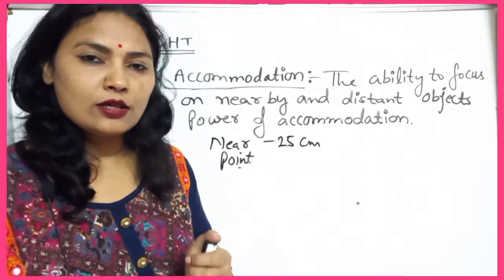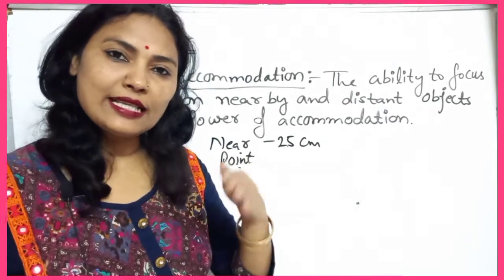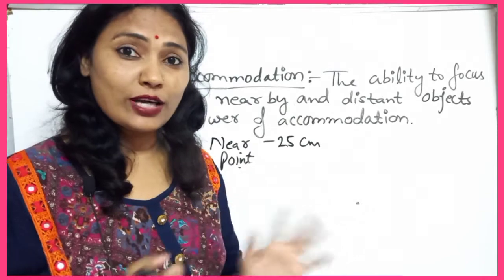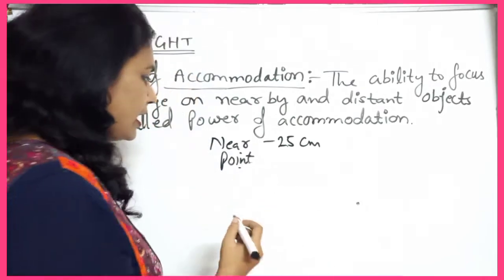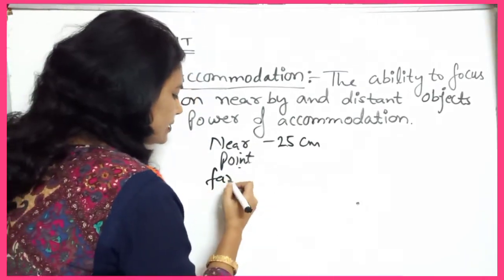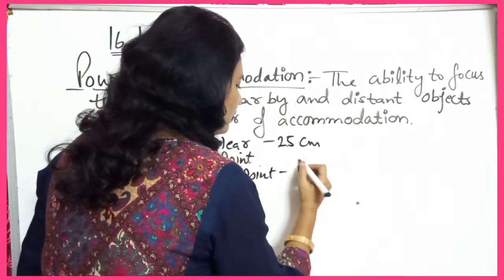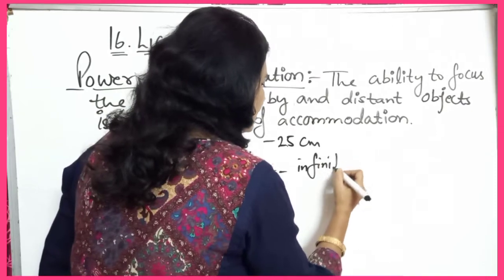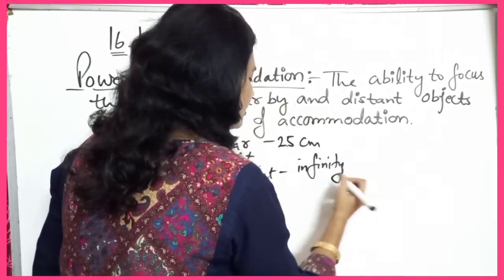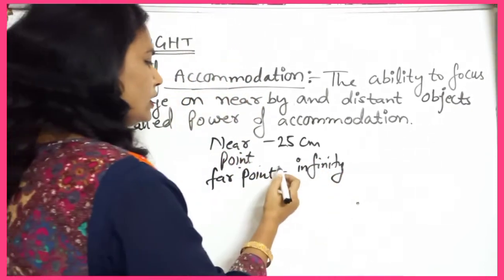If the object is closer than 25 centimeter, you are not able to see it clearly. And the far point is infinity. Up to infinity we can see distant objects. So that is the near point and far point.